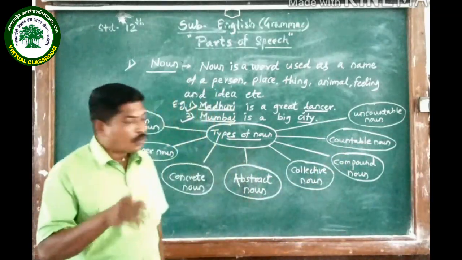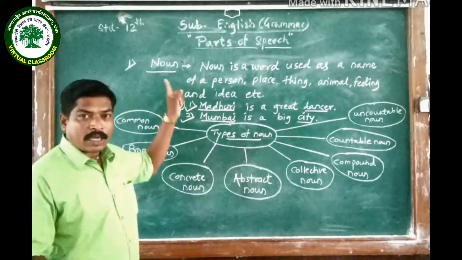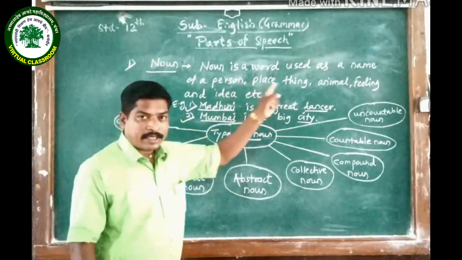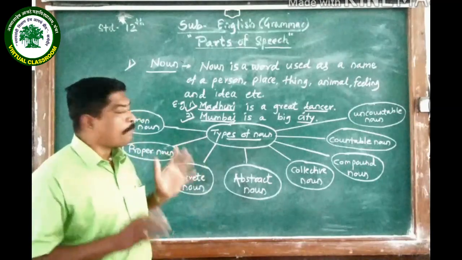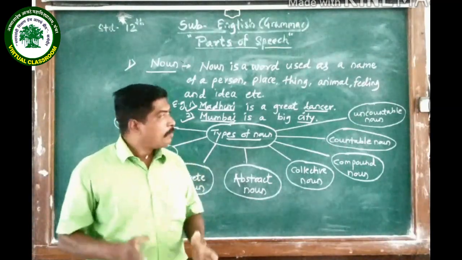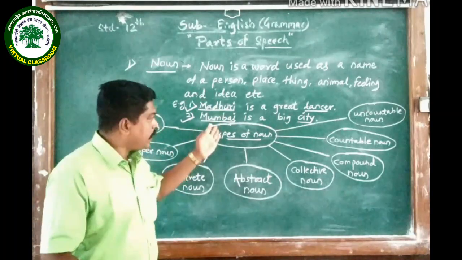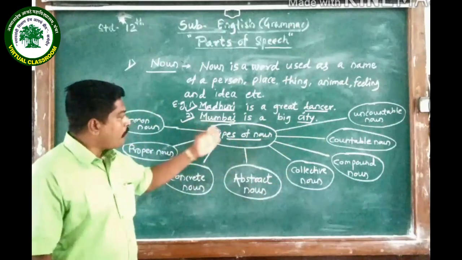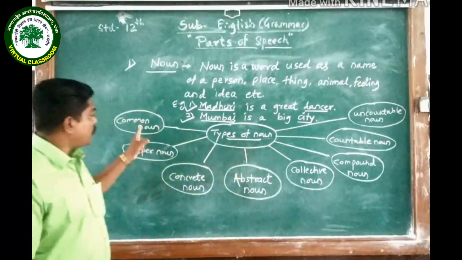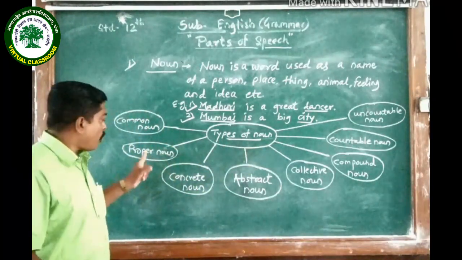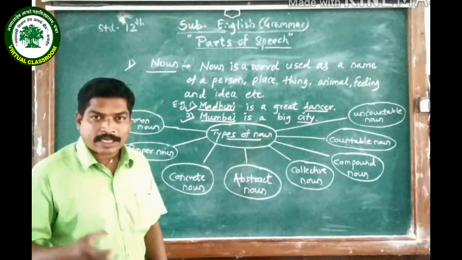So friends, today in this lecture we have seen the first part of speech. It is noun. So what is noun? As given in this definition, noun is the naming word used as a name of a person, place, thing, animal, feeling or idea, etc. The examples are given here. Madhuri is a great dancer. Mumbai is a big city. Then types of nouns. So which are the types of nouns? The first one, common noun, general category; proper noun, particular thing; concrete noun, which physically exists, that is called concrete noun.